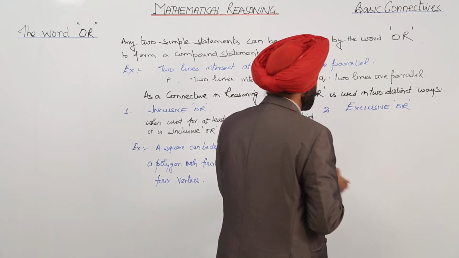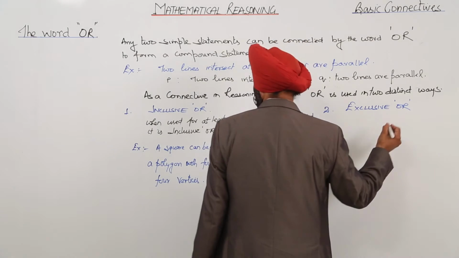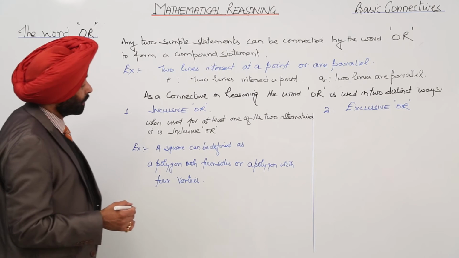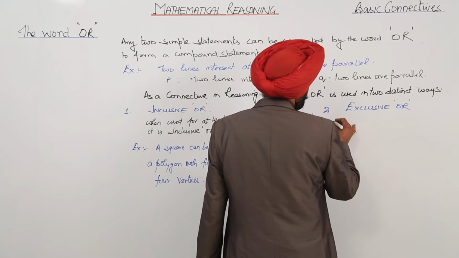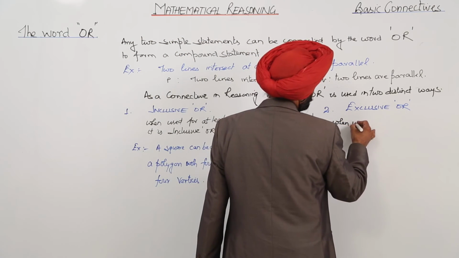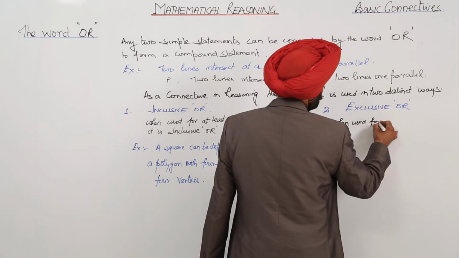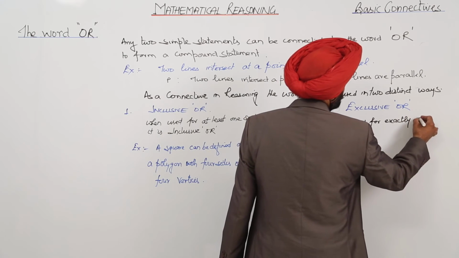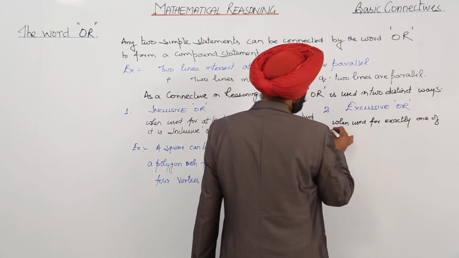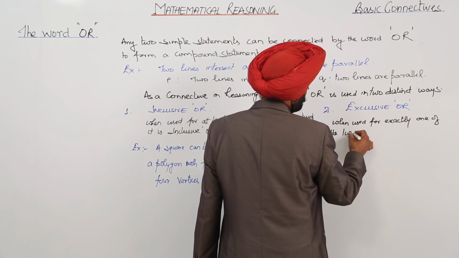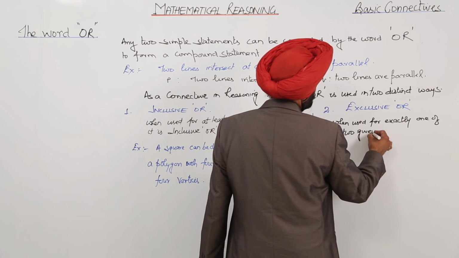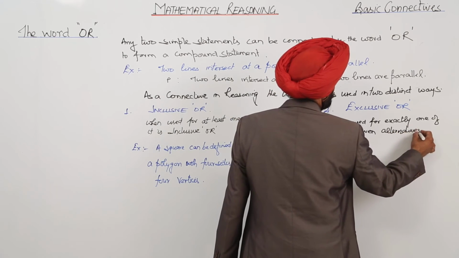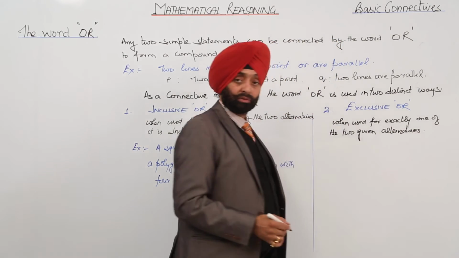Now for the exclusive part. Here we have written, when used for at least one of the two alternatives. Here, when used for exactly one of the two given alternatives, again we have a number of examples for this part also.